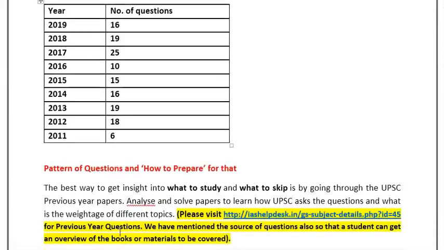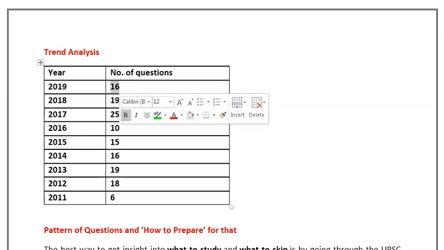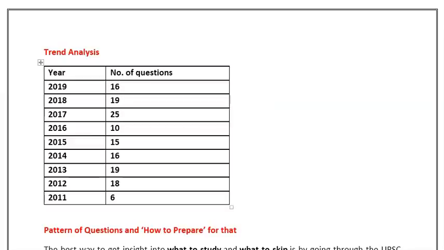Now moving to the next section. This section shows the trend analysis of Indian polity and governance. In 2019, around 16 questions were asked from this section. You can understand the importance of this subject, as out of 100 questions, 16 questions are from this section, so the weightage of this subject is very huge. Similarly, the trend analysis of the years from 2011 to 2019 has been given in this table.